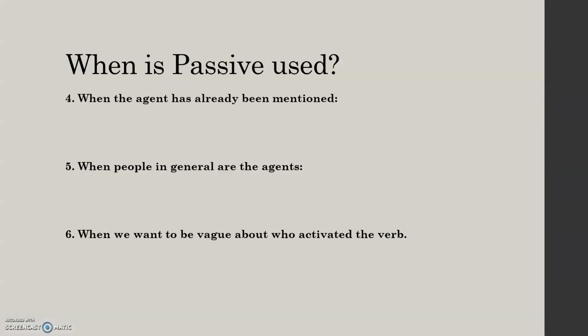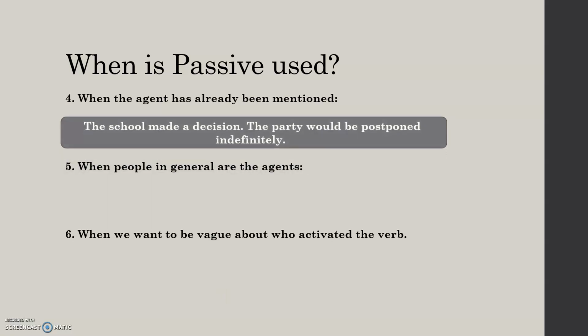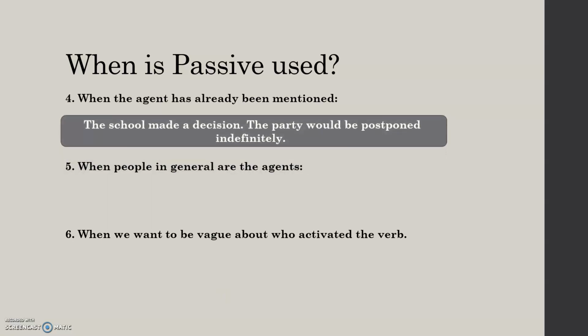In number 4, we have when the agent has already been mentioned. Let's have a look at an example. The school made a decision. The party would be postponed indefinitely. In this case, the party would be postponed indefinitely. This decision was made by the school. We don't need to mention the school again. We already know that the school made this decision.